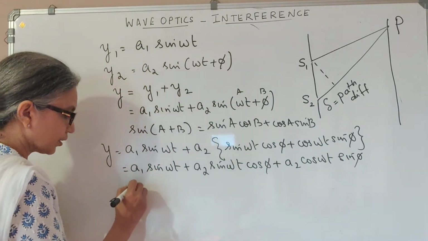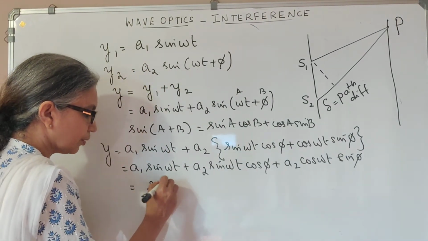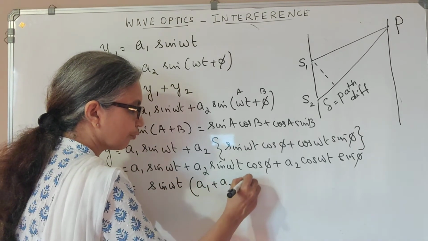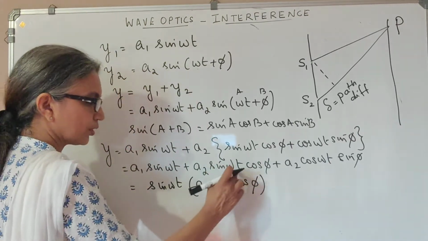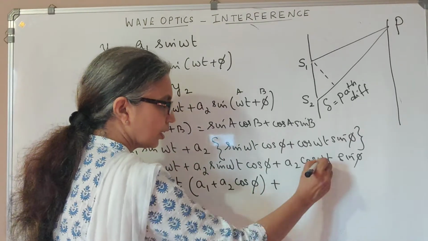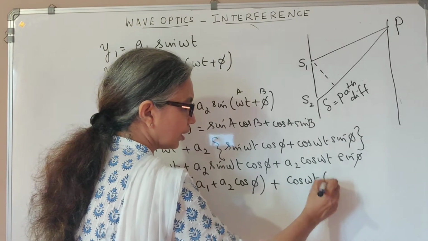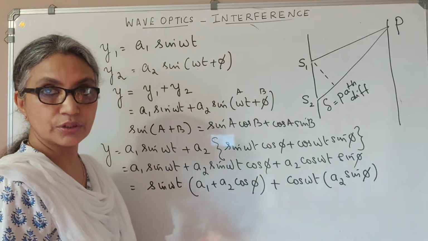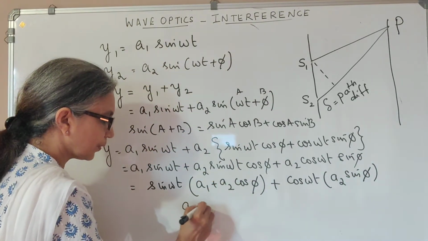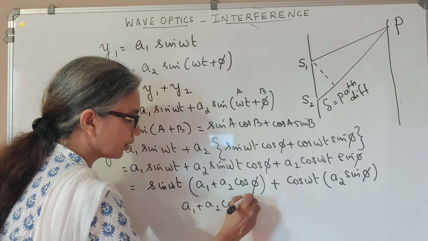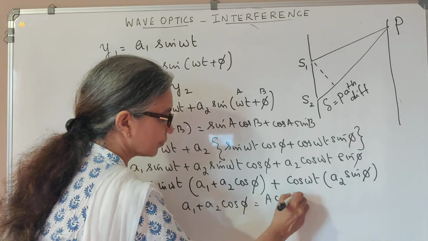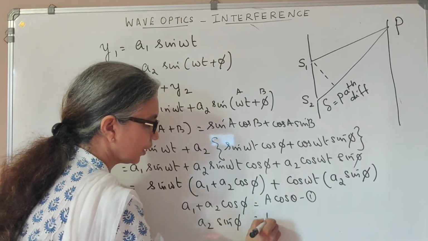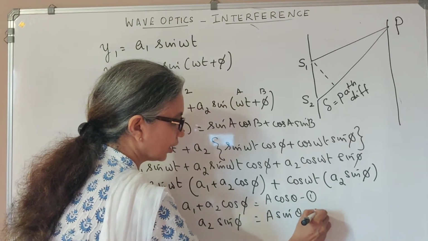So what I'm going to do next is take the variable sin omega t outside, in the bracket a1 plus a2 cos phi. Then a2 sin omega t is outside cos phi, plus here I'll take cos omega t outside, and inside the bracket I keep the constant sin phi. Now I'm going to assume that a1 plus a2 cos phi is a cos theta as my first equation, and that a2 sin phi is a sin theta as my second equation.